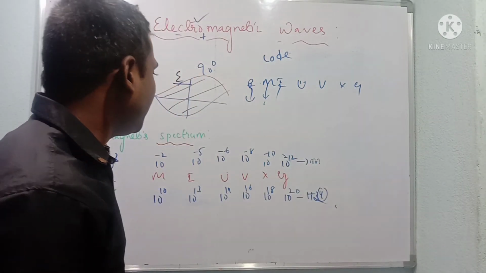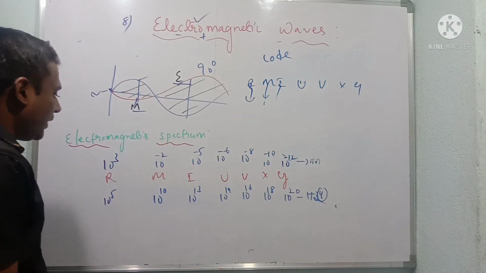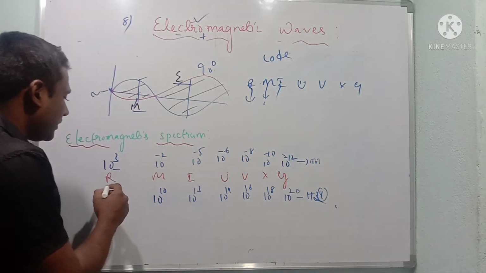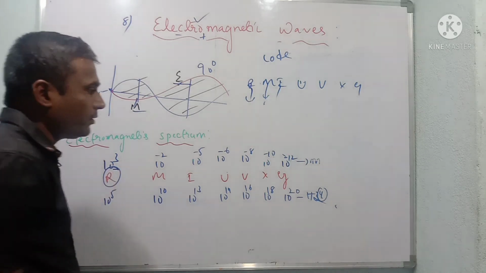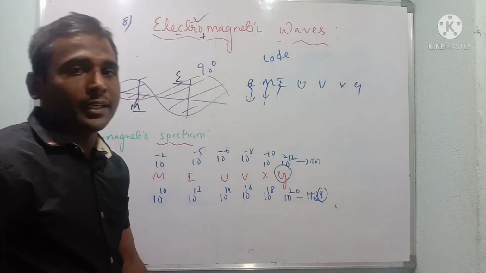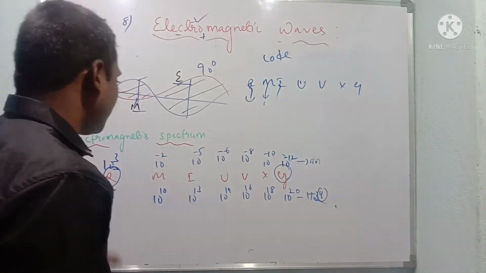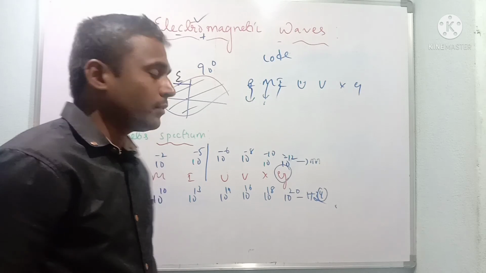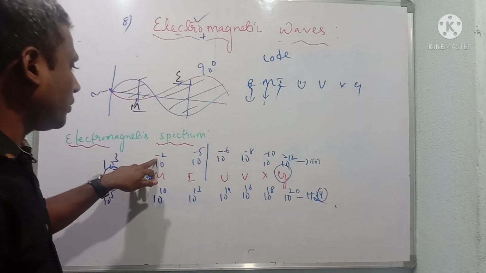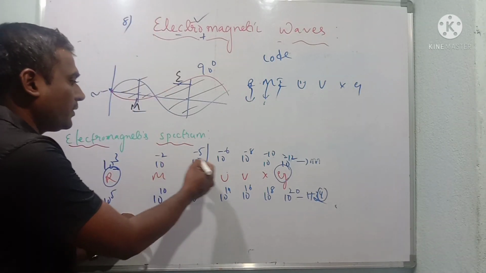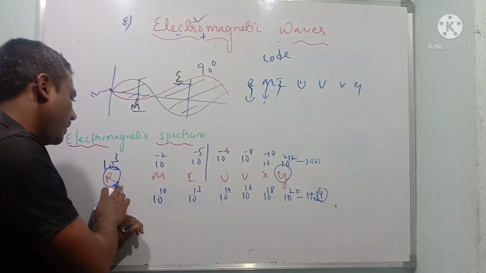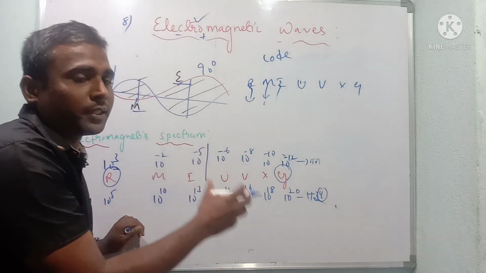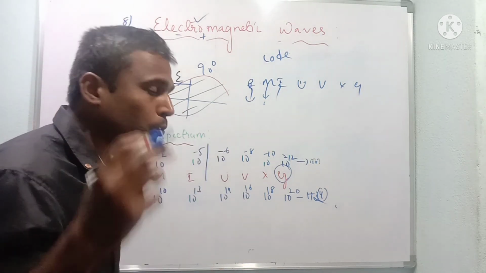So let us understand their frequency. We know that this is wavelength, the distance between the waves. Dear students, the longest wavelength means radio waves, the smallest wavelength means gamma radiations. So remember the first beginning, you should remember 3, 2, 5, that is plus 3, minus 2, minus 5. This is the wavelength of radio waves, microwaves, infrared radiations. This is approximately 2, you can use in the calculation.